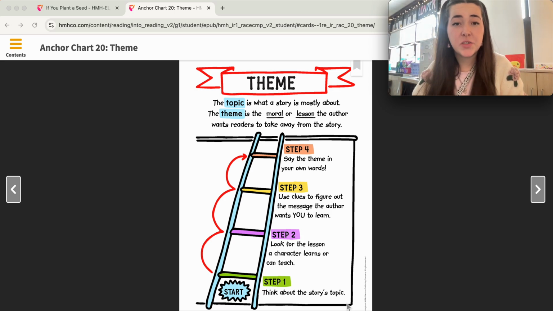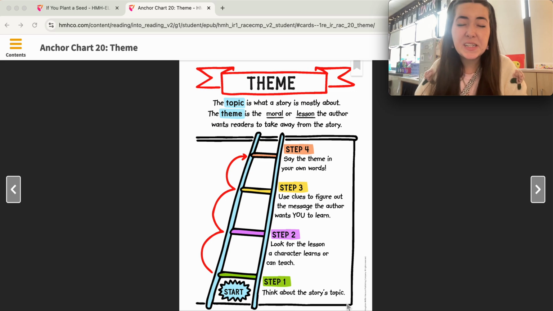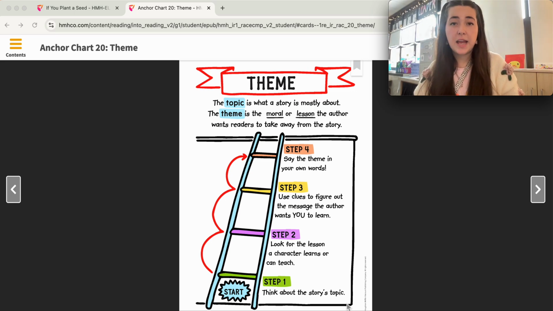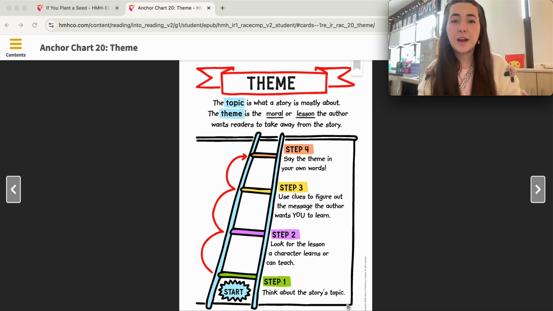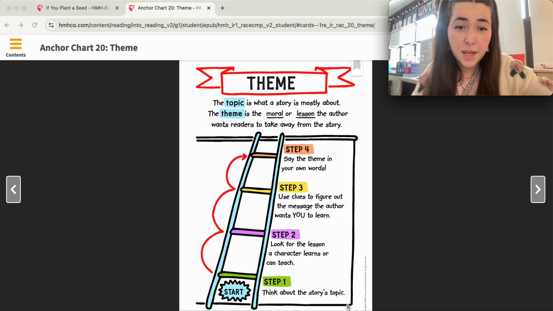Today we are going to be reading a story called If You Plant a Seed. You will need your My Book and your iPad and your headphones. Our vocabulary today is just our power words, so we're going to get right started with our anchor chart, which today is on theme.